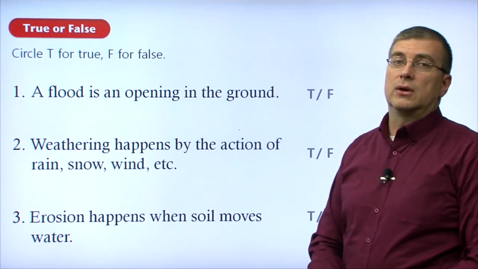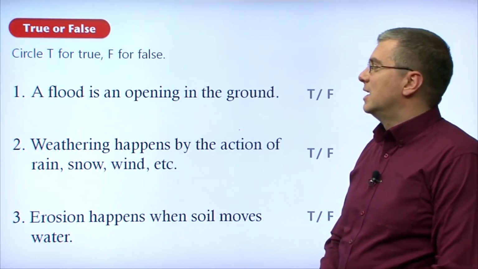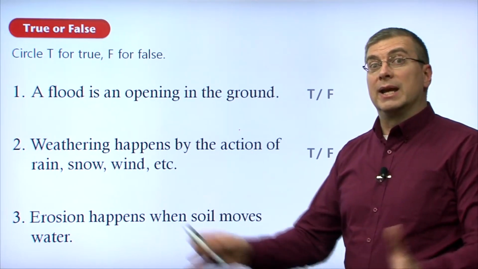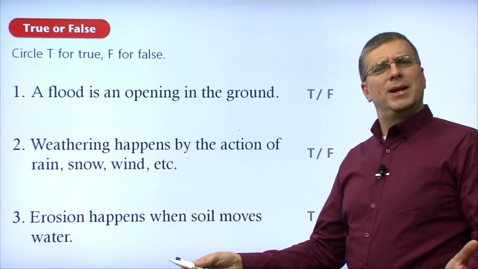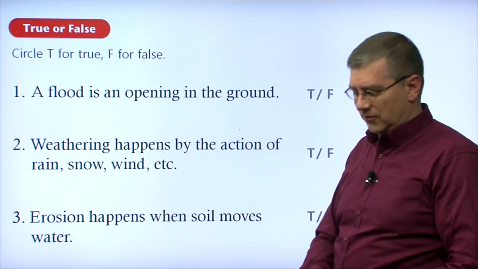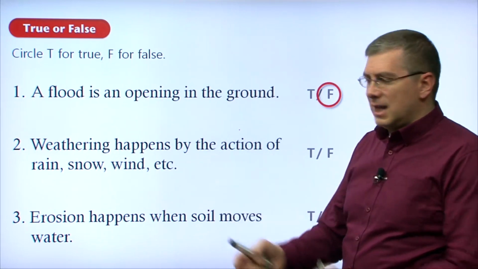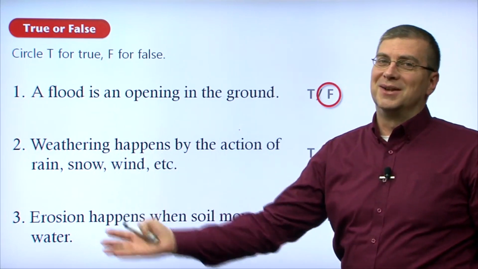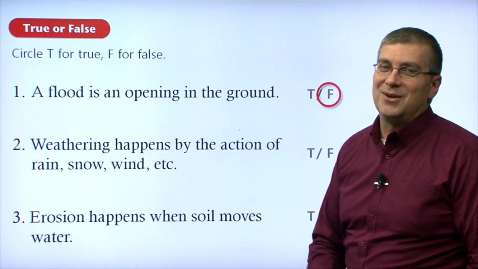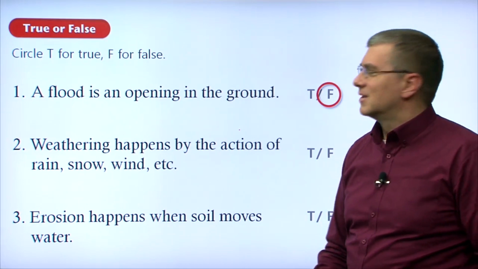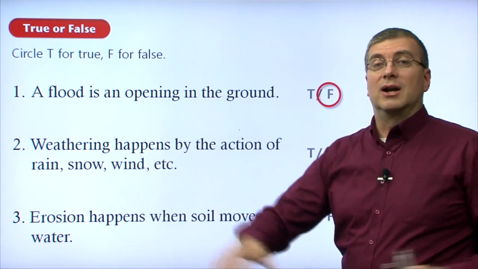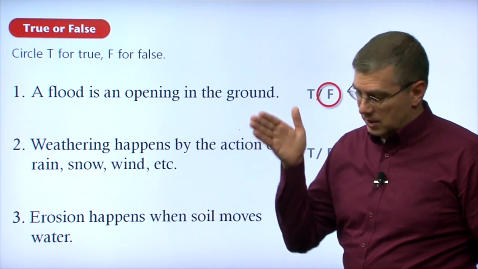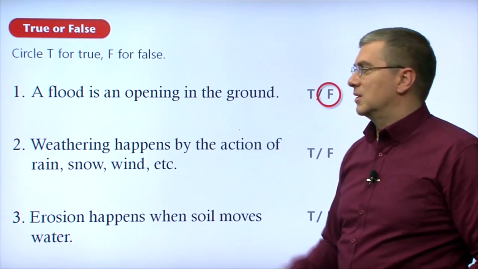Okay, let's go over our true-false questions. We have circle T for true, circle F for false. Our first sentence, a flood is an opening in the ground. That doesn't make sense, obviously. That's false. Why? Because if you think about it, if there's an opening in the ground, the water would go into the opening, no more water, no more flood, right? So that's kind of a silly sentence. A flood is when there's too much water and it overflows the river or streams. There's no opening. If there was an opening in the ground, the water would go into it and go away, but there's no opening.